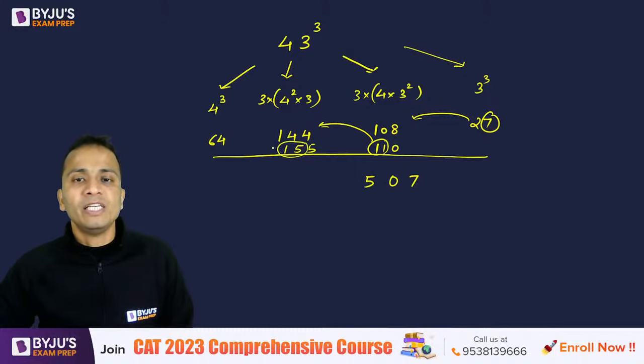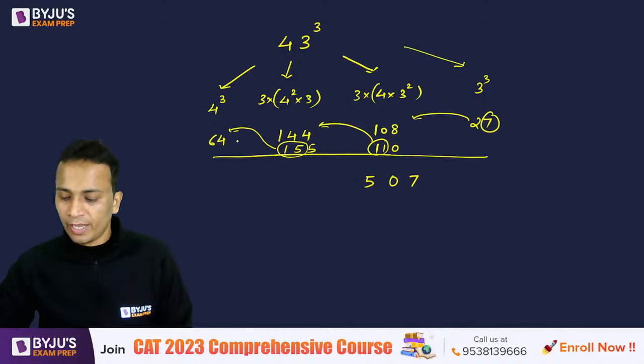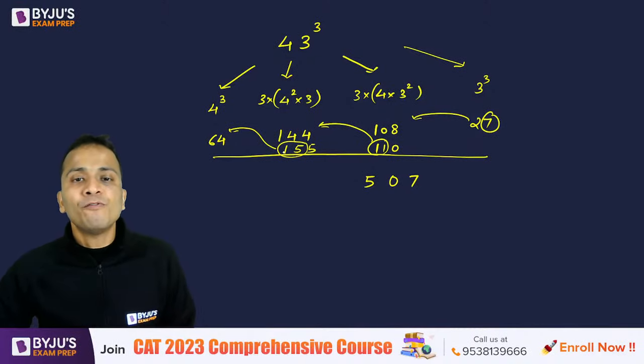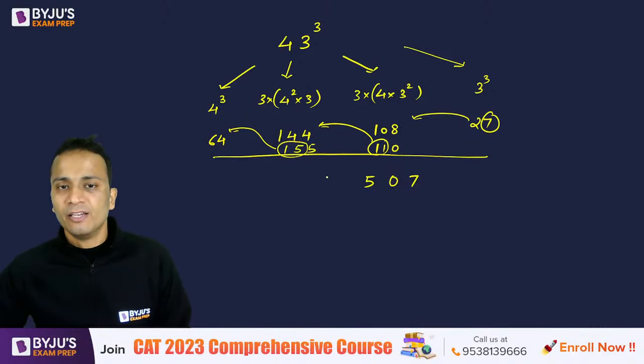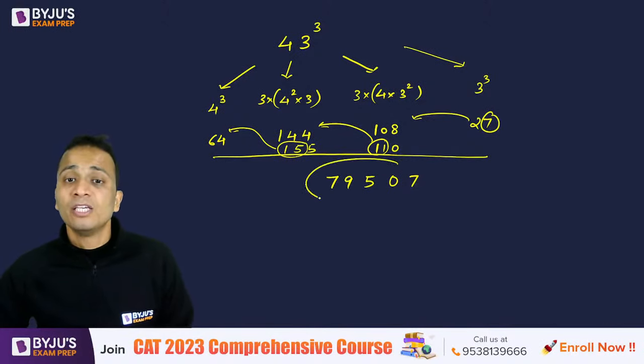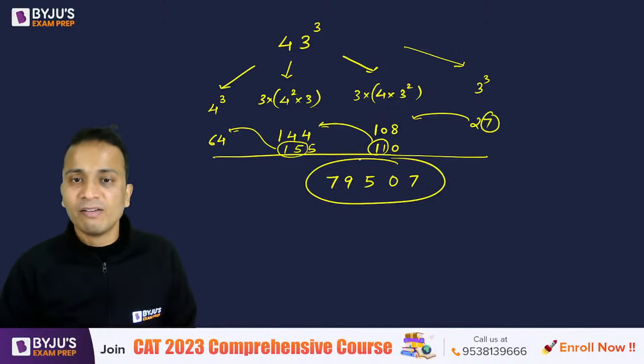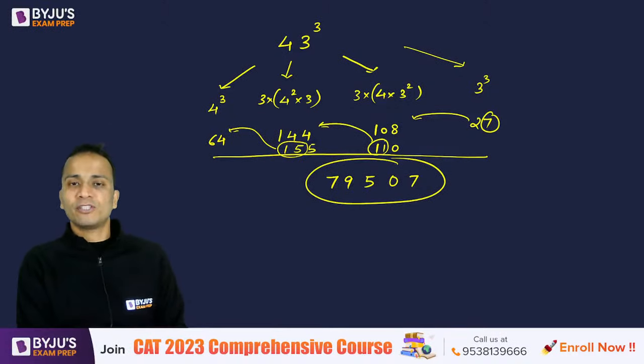this number 15 will be sent as carry forward here. Now 64 plus 15, that is 79. So 79 will be written here. So 79507 will be the final answer for this question.